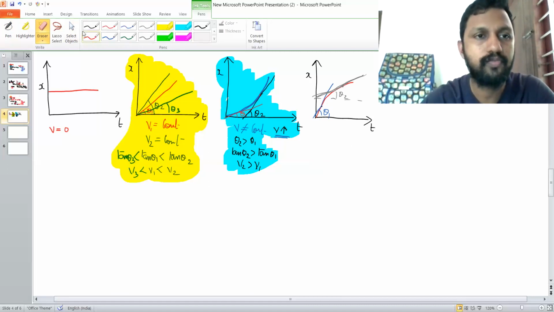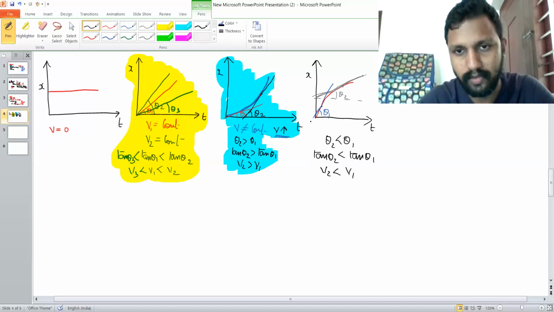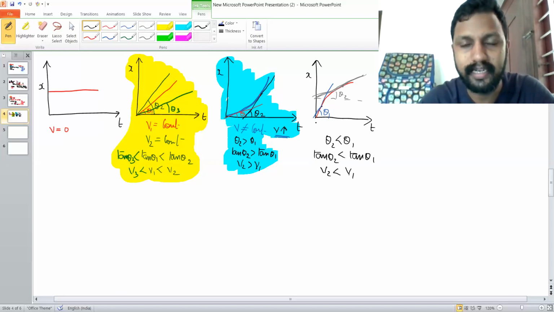In this graph, which is greater, theta 1 or theta 2? Theta 2 is less than theta 1. Therefore, tan theta 2 is less than tan theta 1. Therefore, V2 is less than V1. Therefore, in this case, as the time is increasing, the velocity is decreasing.